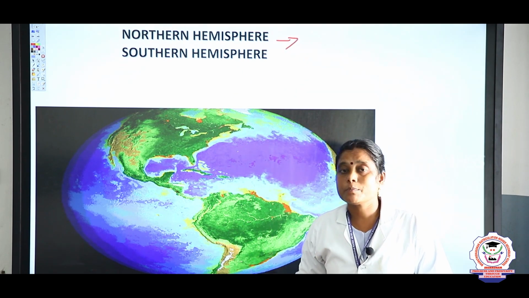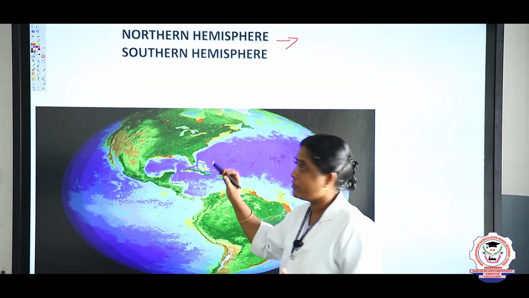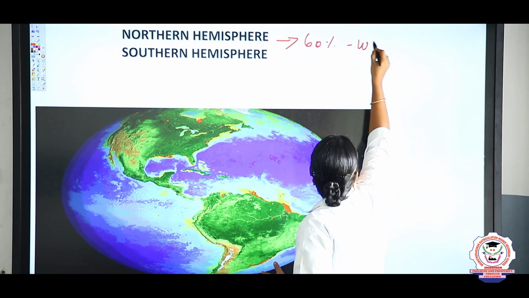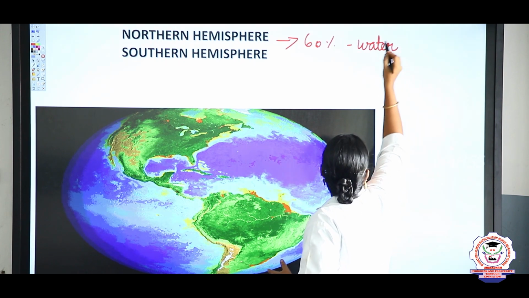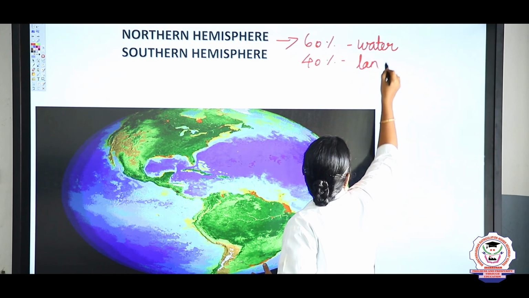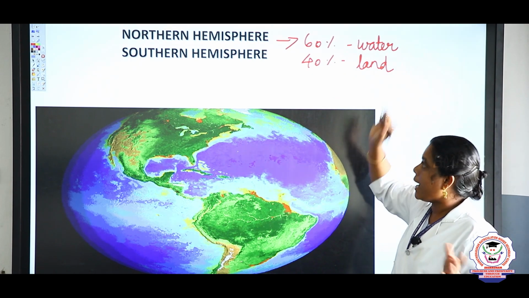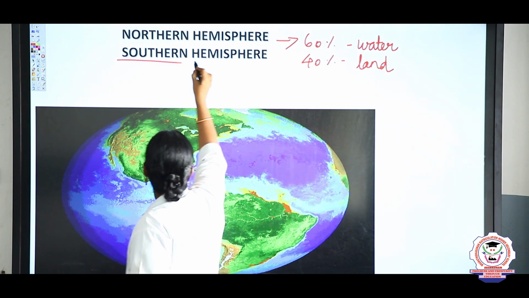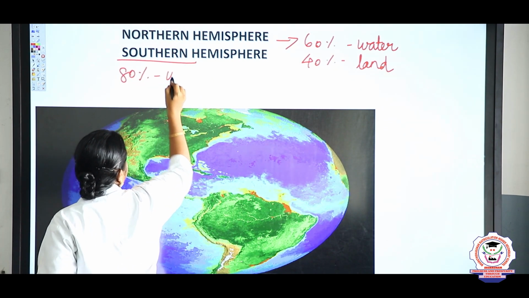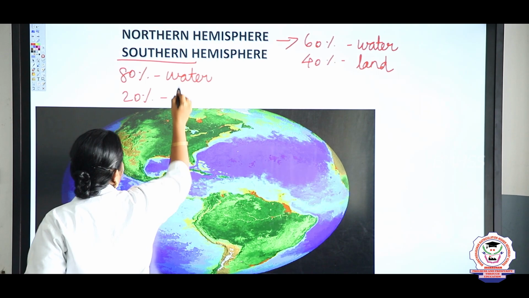Why is our northern hemisphere called the land hemisphere? Do you know, children? Our northern hemisphere is covered by 60% of water and 40% of land mass. So 60% of water and 40% of land mass. Whereas if you go to the southern hemisphere, the southern hemisphere has 80% of water and 20% of land mass.